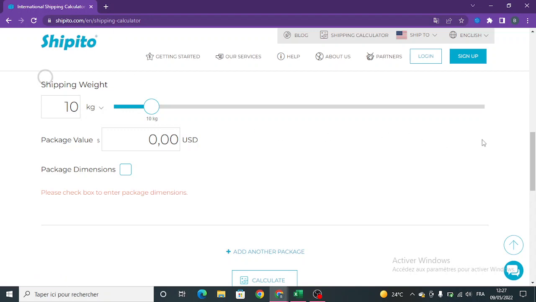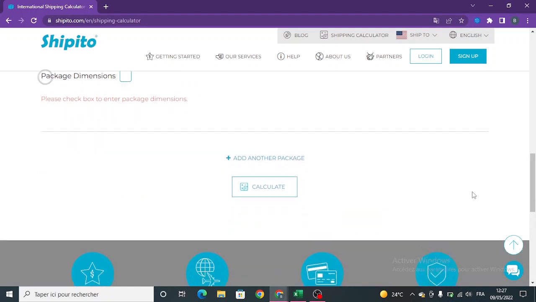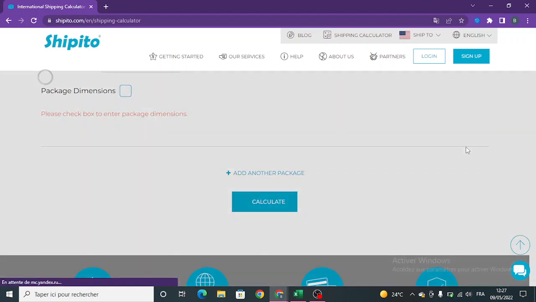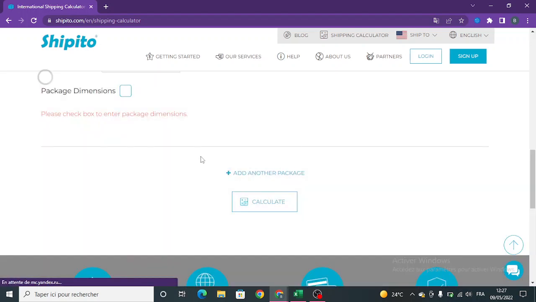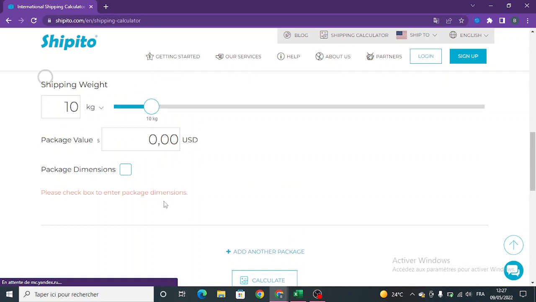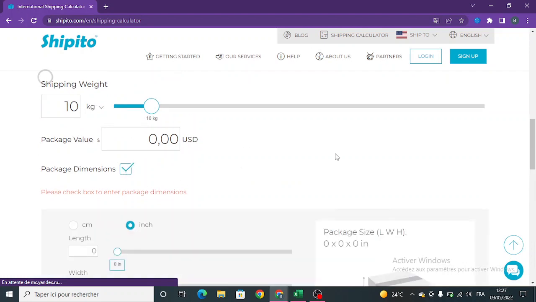recommend the Shipito website. Here you can calculate the warehouse, and everything is dimensioned.